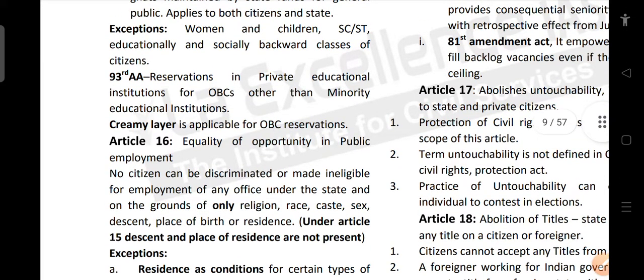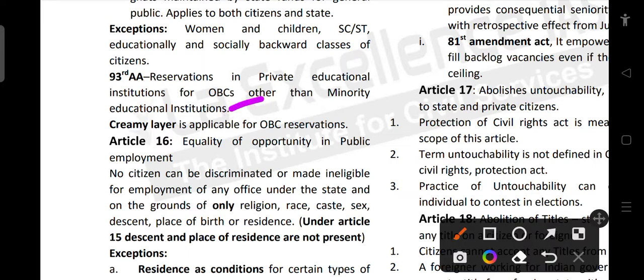And the 93rd Amendment, what does it say? Reservation in private educational institutions for OBC, other than minority educational institutions. So except minority educational institutions, all other private educational institutions have to give reservation for OBCs, the 27% reservation, right? And then the creamy layer concept is applicable for OBC reservation. Creamy layer are the people who are well settled. They do not need special reservation because of their economic and social condition or status.